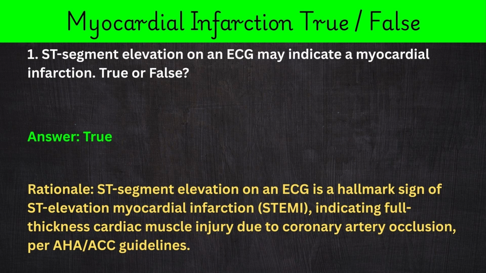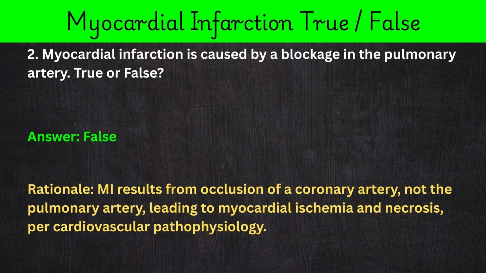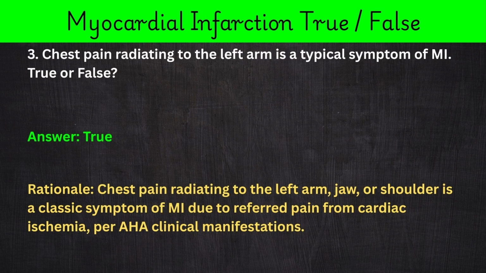AHA/ACC guidelines. 2. Myocardial infarction is caused by a blockage in the pulmonary artery. True or false? Answer: false. Rationale: MI results from occlusion of a coronary artery, not the pulmonary artery, leading to myocardial ischemia and necrosis, per cardiovascular pathophysiology. 3. Chest pain radiating to the left arm is a typical symptom of MI.